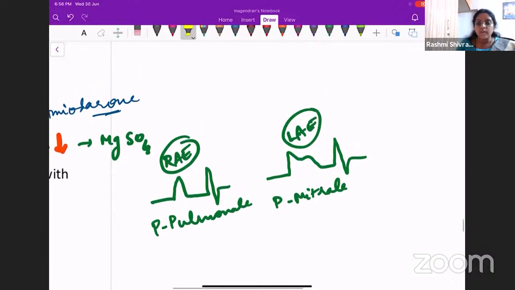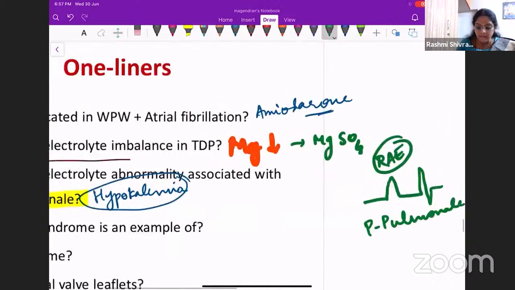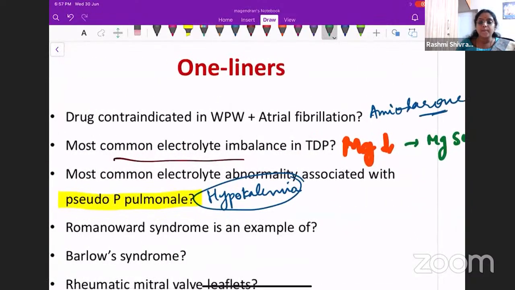So what are the other things that you will find on the ECG of a patient with hypokalemia? You will see U waves. The patient can also develop bradycardia, and some ST-T changes can also be there. There will be an ST segment depression basically, and a U wave will be there. So ST segment depression, a U wave, bradycardia, and a pseudo P pulmonale will be there in a patient who has hypokalemia.